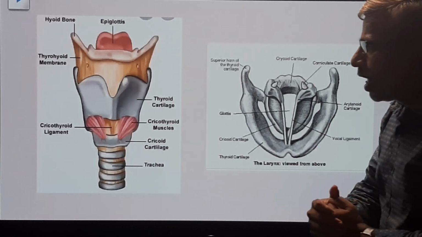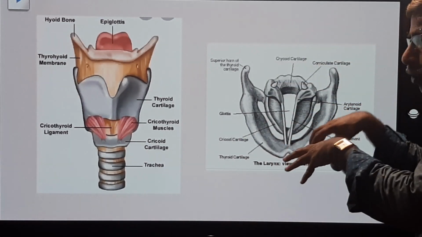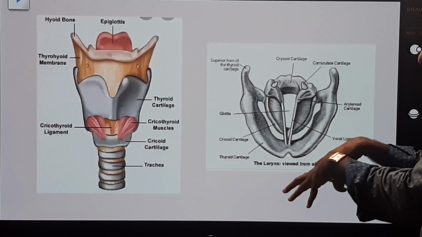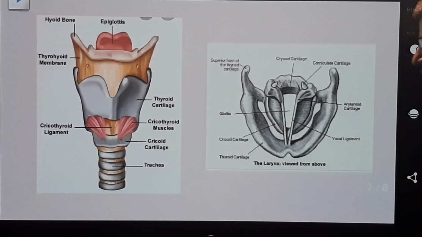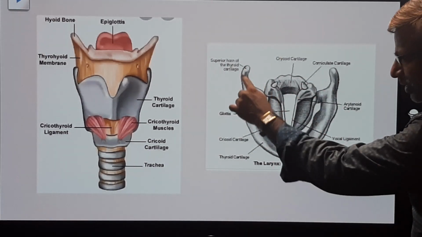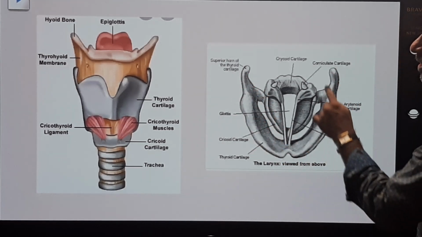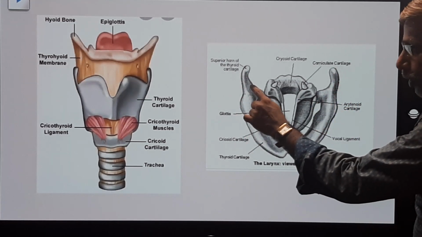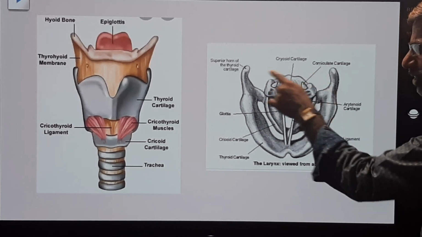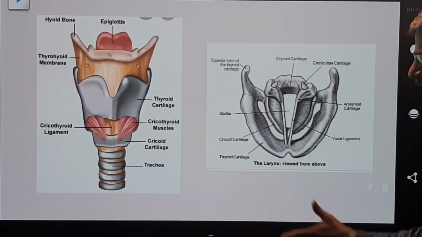The upper view. When you see the upper view of this larynx, this is a thyroid, a C-shaped structure, thyroid cartilage this is. Okay guys? Dorsal side it is vacant. Dorsal side it does not have thyroid cartilage.